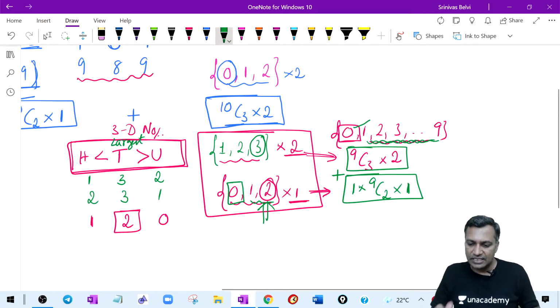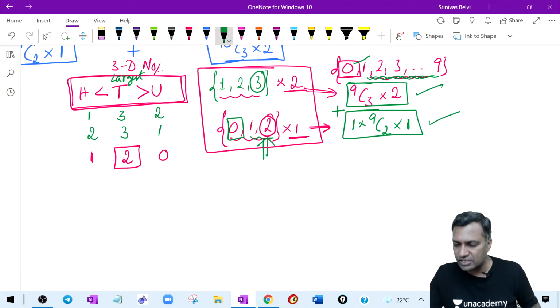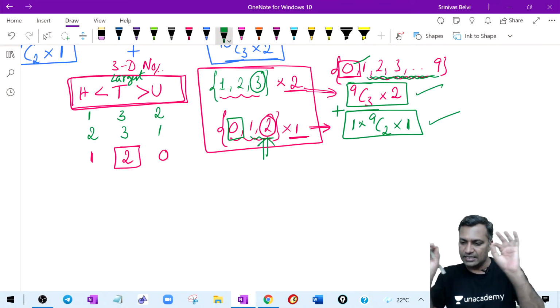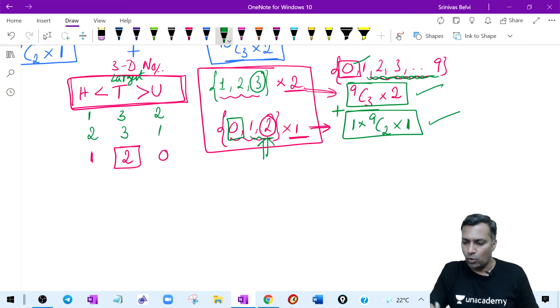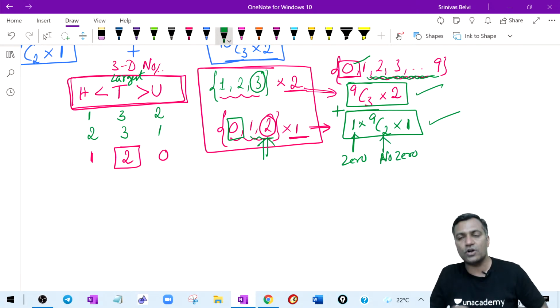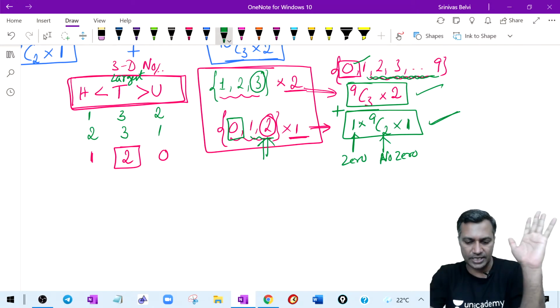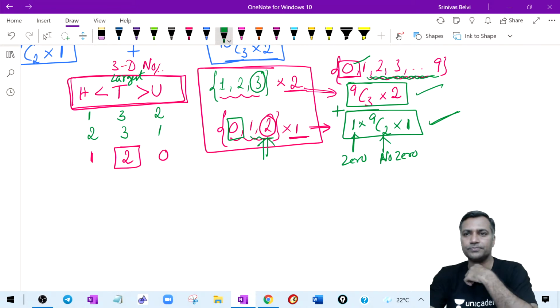This gives me the result of having three distinct digits. Are these two numbers clear to you? 9C3 into 2 and then 9C2 into 1. Is this clear? What is this one for? This one is for 0. I want a 0. Then I want two non-zero digits. This is for non-zero digits. And one arrangement possible. Clear about this? This side of the story is clear. Having three distinct terms is clear